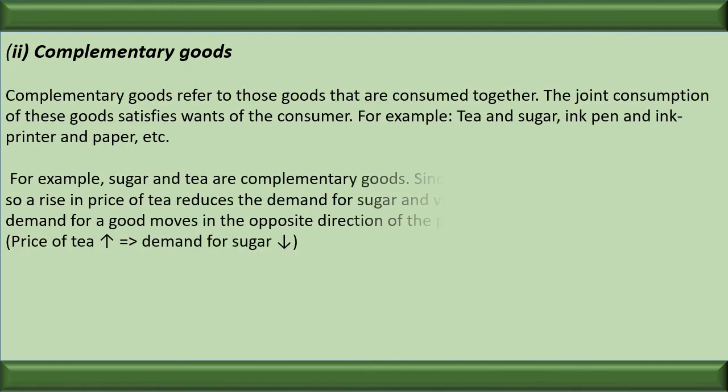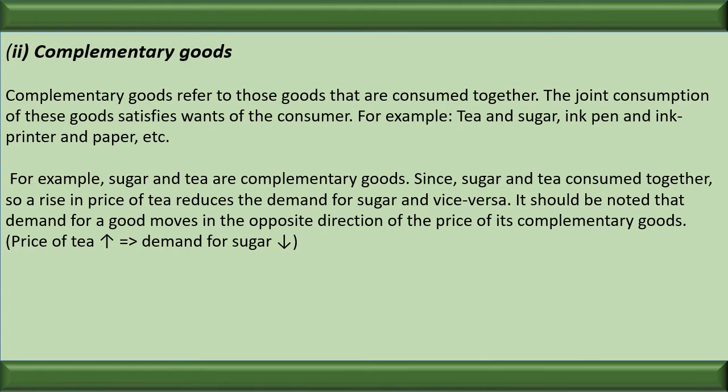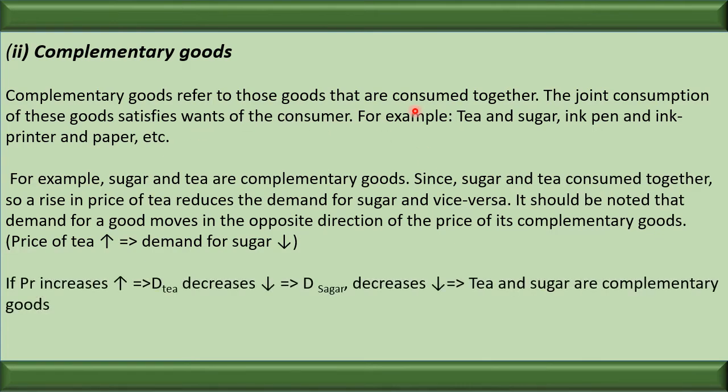Now let us study the complementary goods. Firstly, we should know the meaning of complementary goods. Complementary goods are the goods that we can use along with the main goods. The good that we can use along with the main good is called a complementary good. Examples: tea with sugar, pen with ink, printer with paper. Car with petrol. These are the complementary goods.